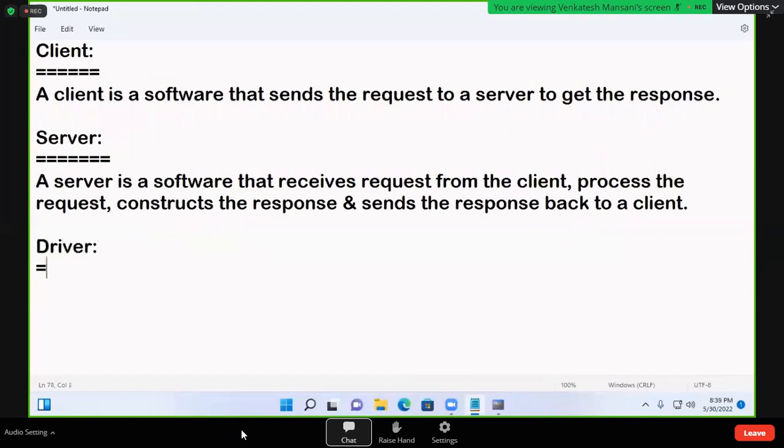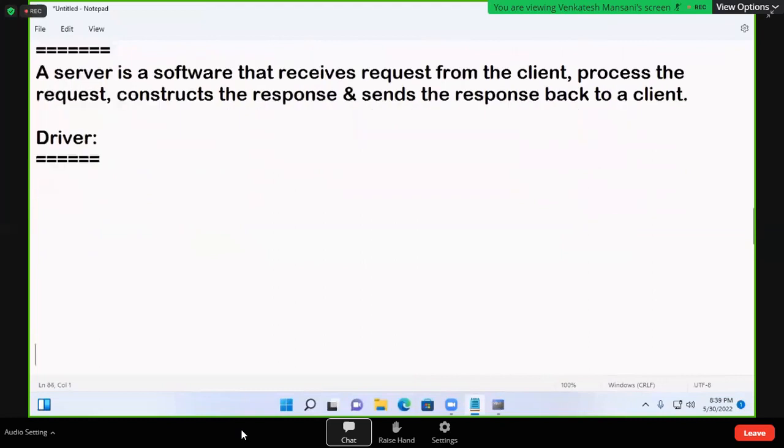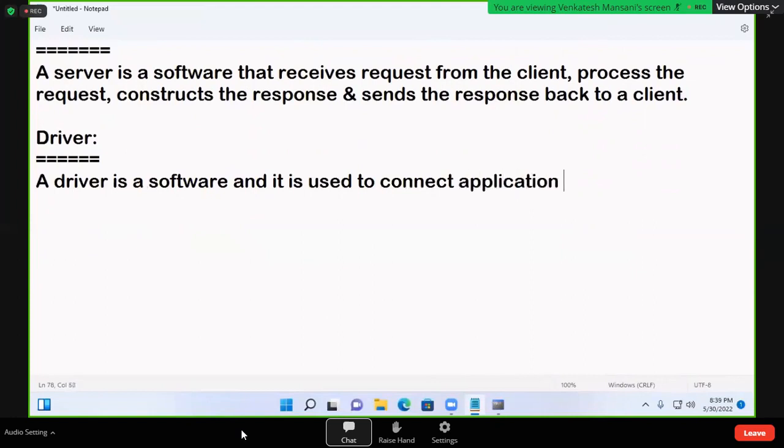Driver. A driver is a software and it is used to connect application and database.